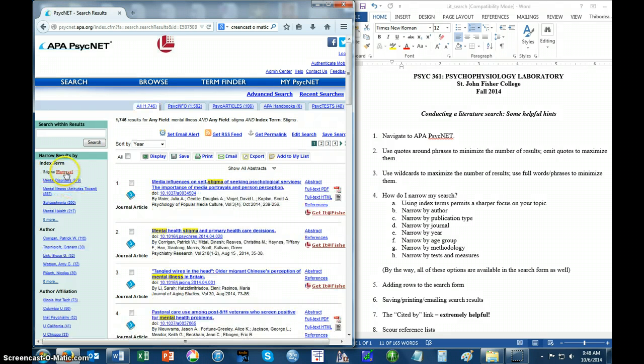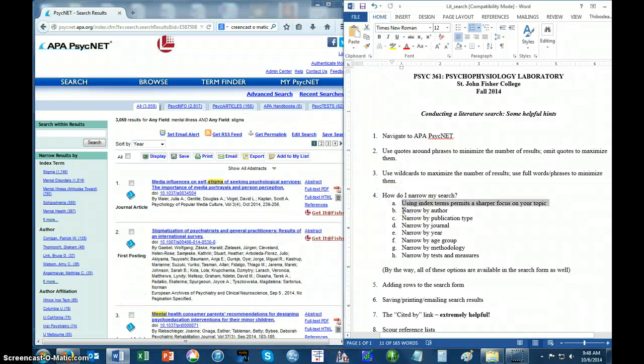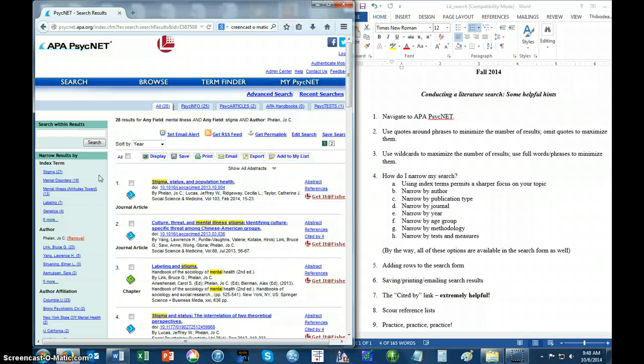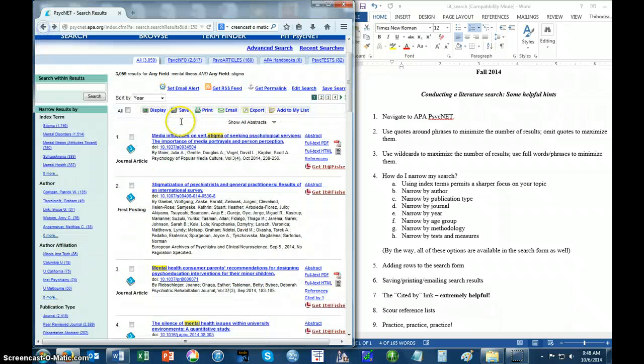So that's a really helpful way to narrow your results. If you narrow by author, and that's the second one down, you may have a reason to look for papers only by a certain author, for instance, a person who's especially reputable, especially big in the field, and who's published a lot of really good stuff. Maybe you're interested in only papers by this person here, and if you do this, it's going to bring you all the way down from 3,000 total to only the 28 that this person has authored, of the original 3,000 from this original search of mental illness and stigma.